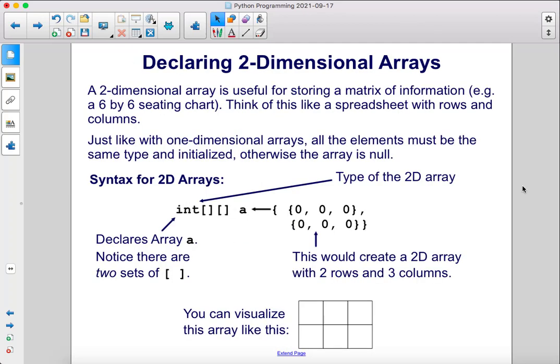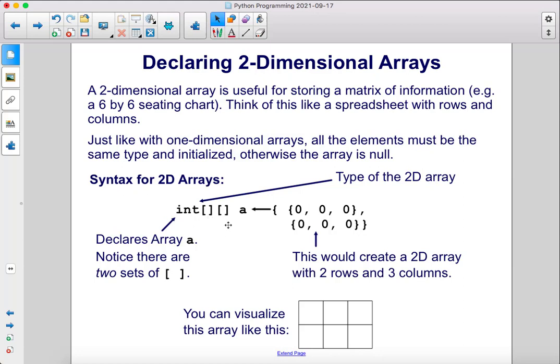A two-dimensional array is useful for storing a matrix of information, for example, a 6 by 6 seating chart. Think of this like a spreadsheet with rows and columns. Just like with one-dimensional arrays, all the elements must be of the same type and initialized, otherwise the array is null. So here's the syntax for 2D arrays.